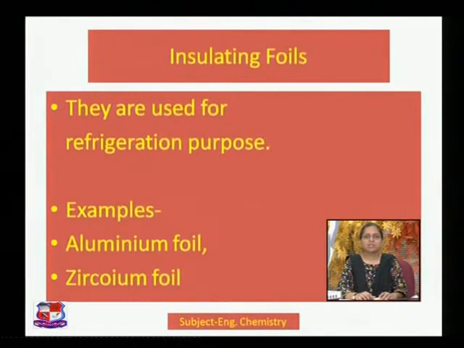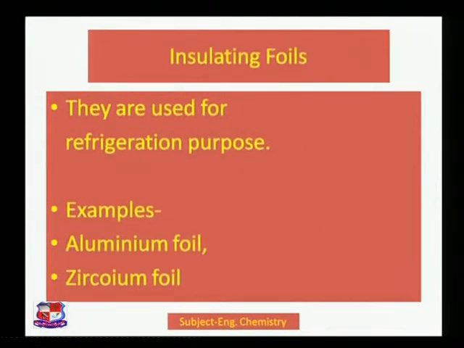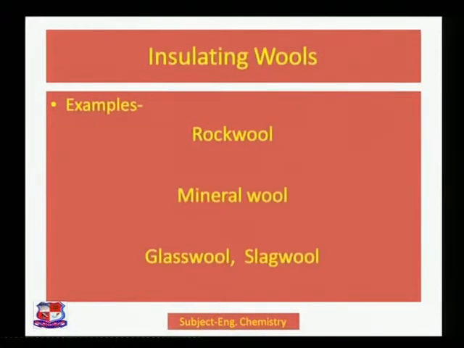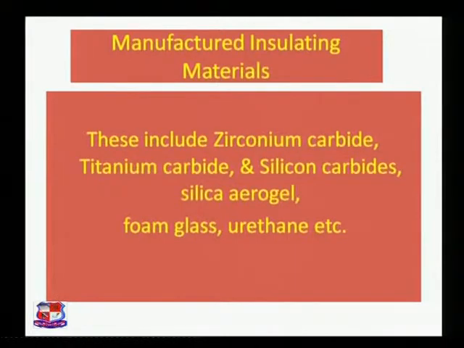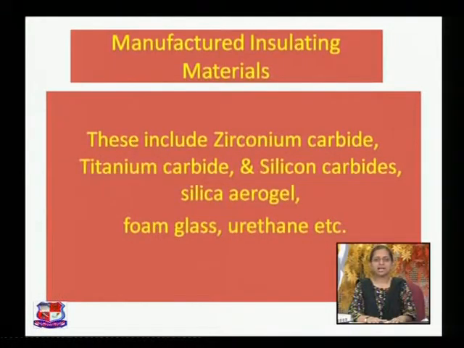Insulating foils. They are used for refrigeration purposes. Examples: aluminium foil, zirconium foil, etc. Insulating wools. Examples: rock wool, mineral wool, glass wool, slag wool. Manufactured insulating materials. Okay, these include zirconium carbide, titanium carbide and silicon carbide, silica aerogel, foam glass and urethane, etc. These are basically manufactured insulating materials that can be used.